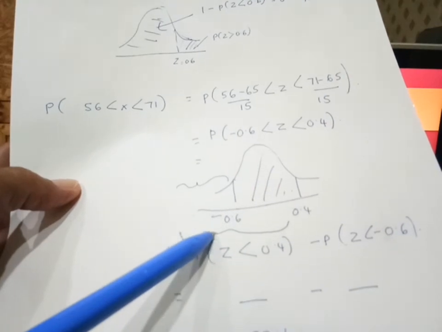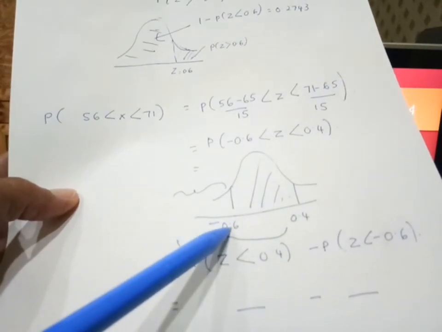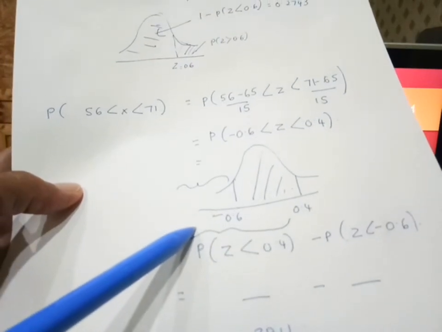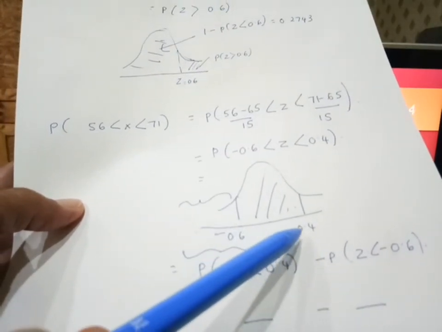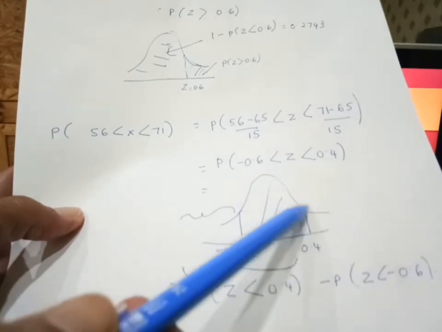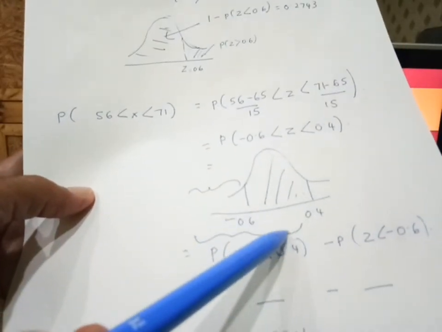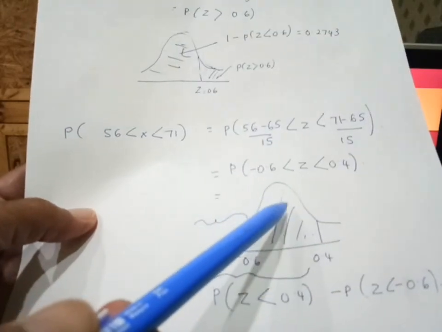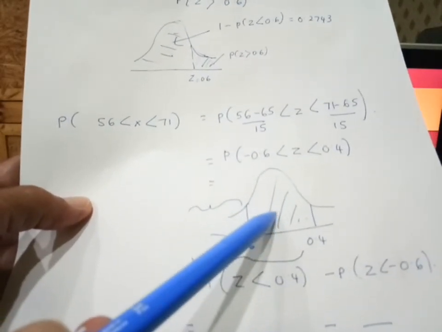Daripada kawasan less than 0.6 sampai kawasan less than 0.4. Kawasan ni. Daripada jadual, untuk probability Z less than 0.4, semua ni, kawasan sini, tolak dengan probability kawasan yang kecil ni. Dan baru kita dapat kawasan probability untuk yang kita nak di tengah-tengah ni.